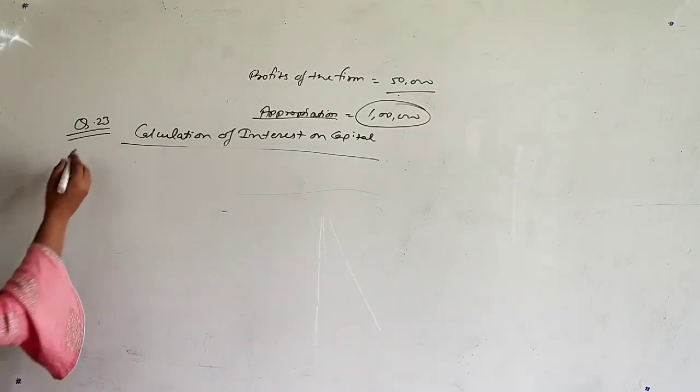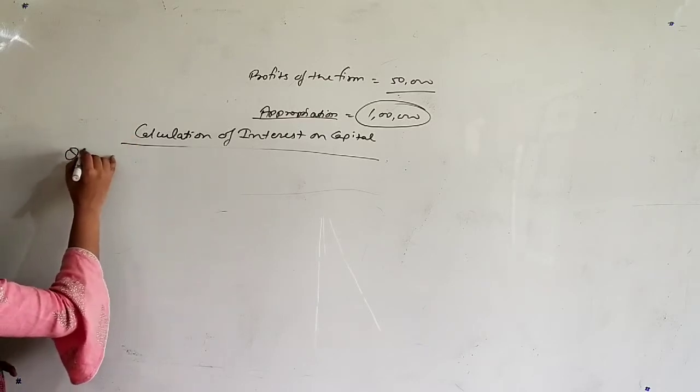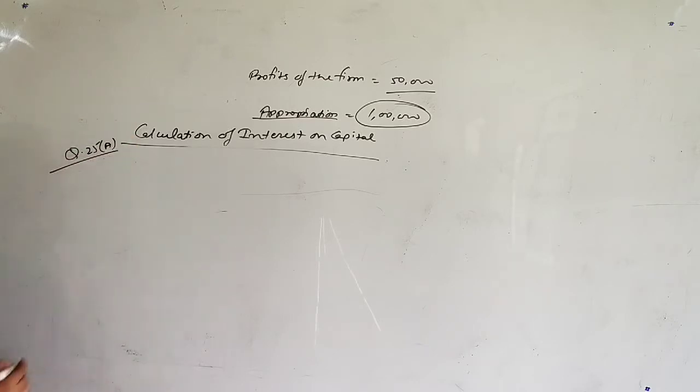I am taking here question number 25A. Mr. Ashok Gupta is a partner in the firm. He withdrew the following amounts during the year ended 31st March 2018. You can see here how Mr. Gupta is withdrawing. First 8,000 rupees on April 30, then 6,000 rupees on June 30, then 5,000 rupees on September 30, 12,000 rupees on December 31 and 10,000 rupees on January 31st. Calculate interest on drawings at the rate of 9% per annum for the year ended 31st March 2018.